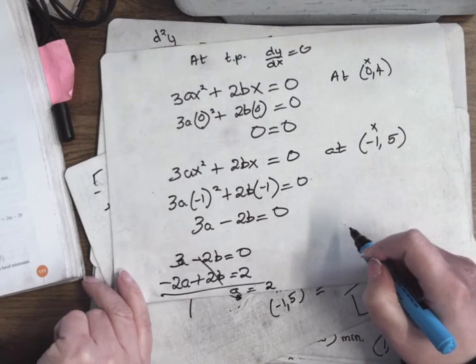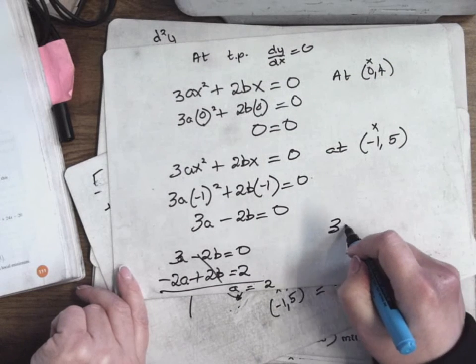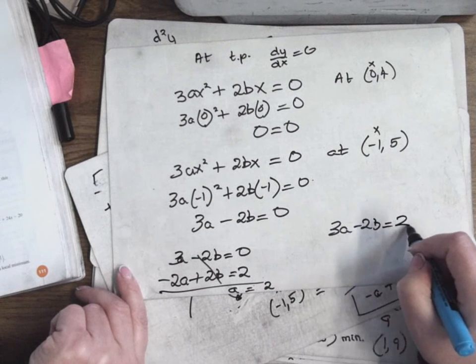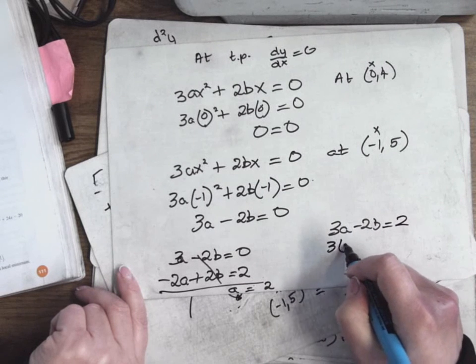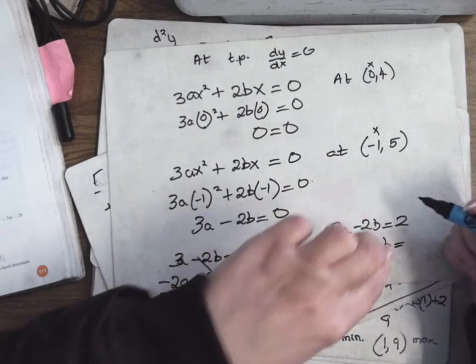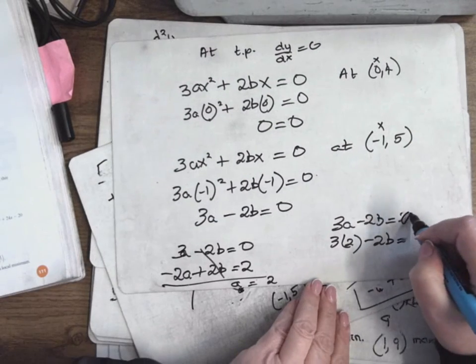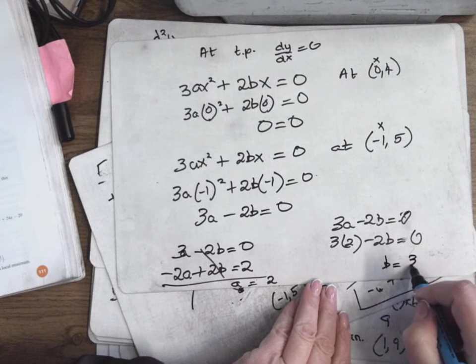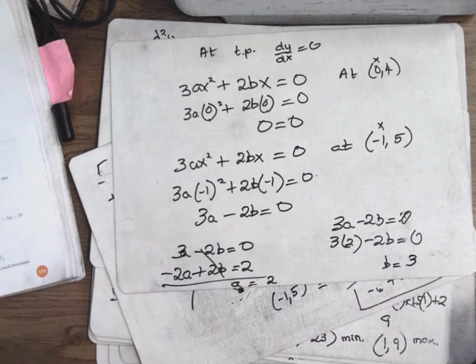Then find out b. So 3a minus 2b equals 0, so 3 times 2 minus 2b equals 0, and when I solve all that, I'll end up with b is 3. So a is 2, b is 3, c was 4.